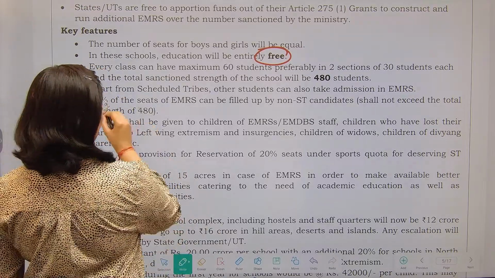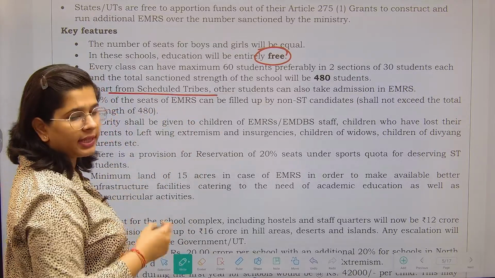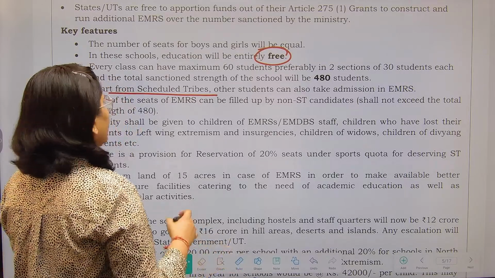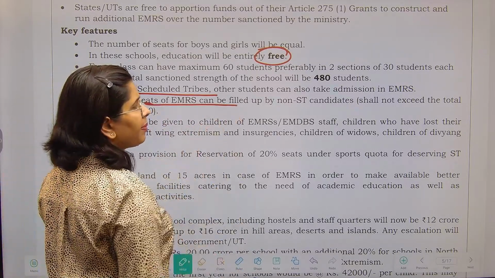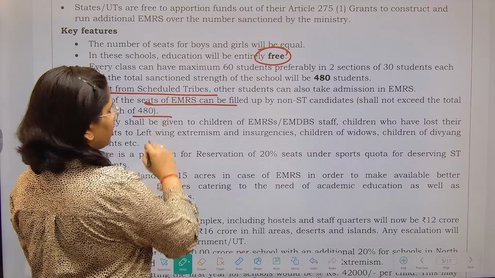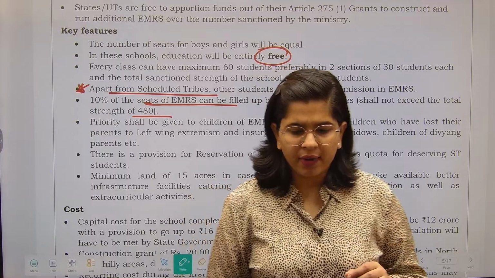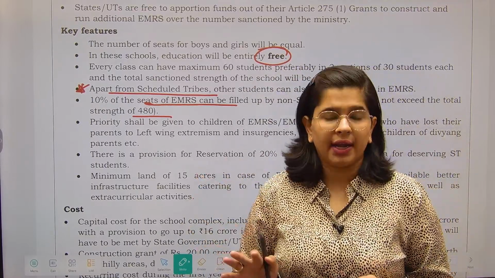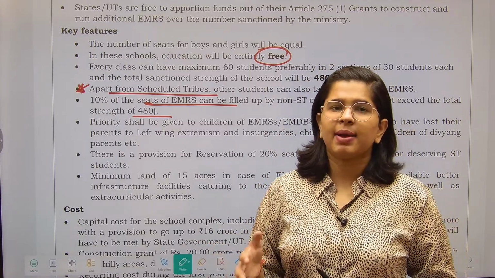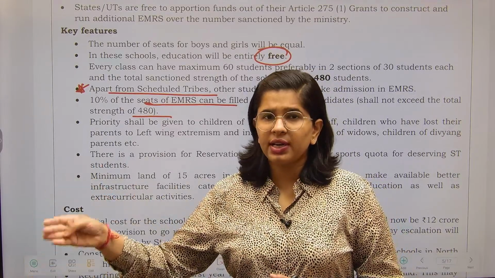10% of the seats. Now this is an important topic: apart from the scheduled tribes, other students can also take the EMRS, but there are some caveats. What are those caveats? Let's see. The 10% of seats in EMRS that can be filled by non-scheduled tribe candidates shall not exceed the total strength of 480. So you have to provide the 10% reservation within this particular 480. You cannot go beyond this. 480 multiplied by 10% means a maximum of 48 seats you can provide to non-scheduled tribe students as well.